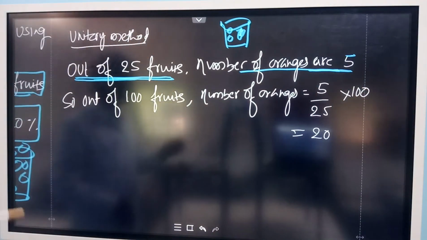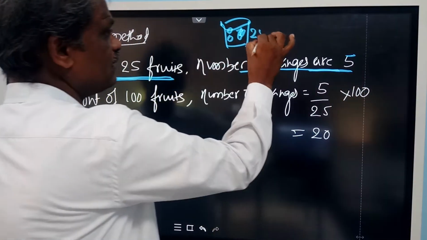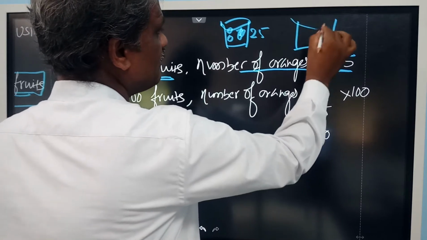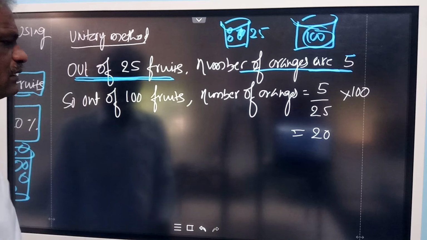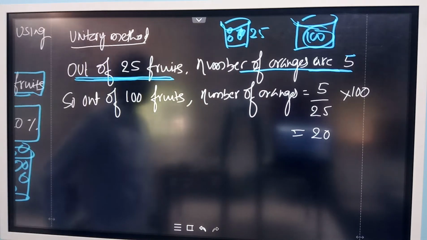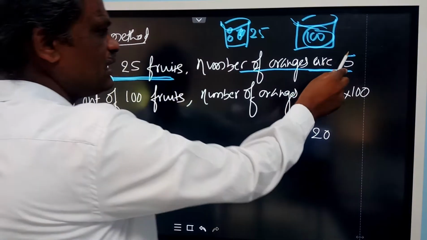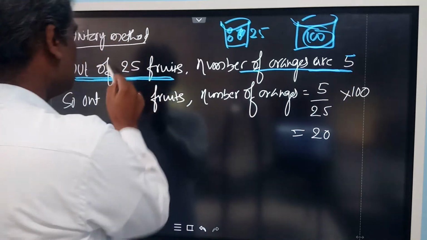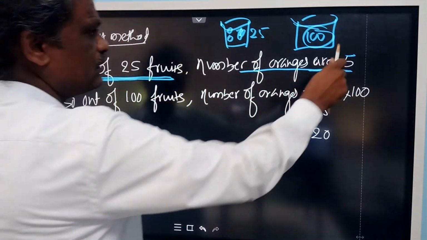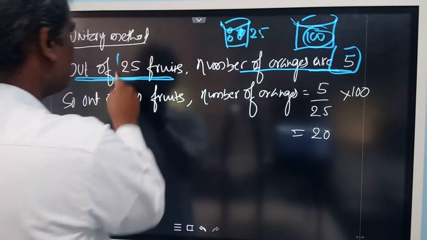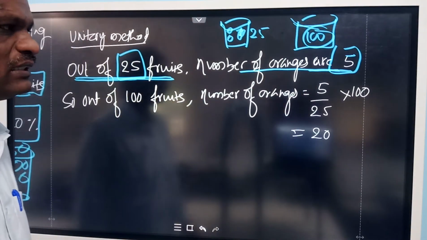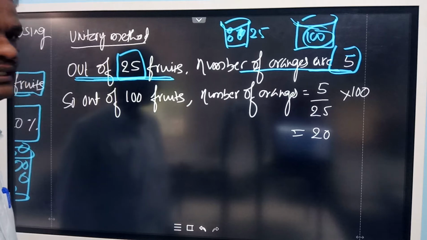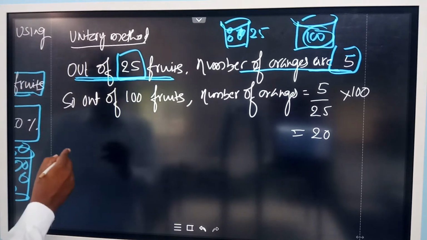Now if the total fruits are 100 instead of 25, if I take a basket containing 100 fruits, then what is the number of oranges? Just like this, first you write 5 out of 25, that is 5 by 25. Transfer this to 100 on the right side. See, I will write one more sentence.